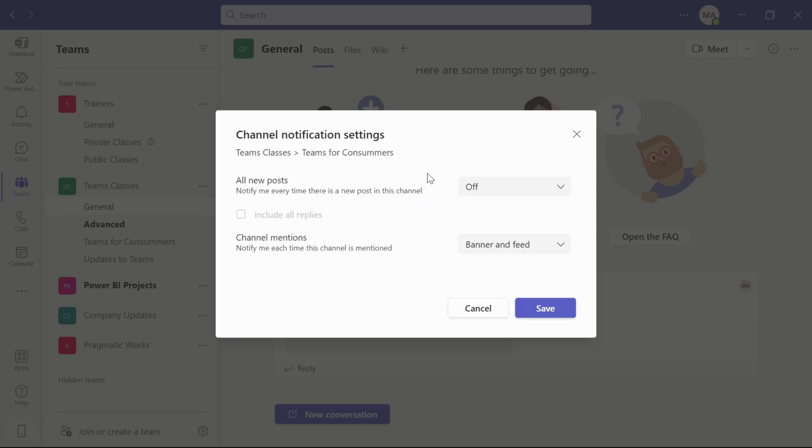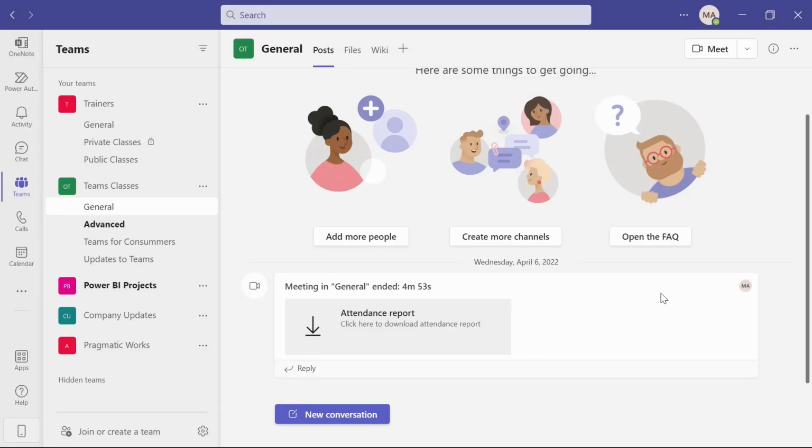All right, so here we can see our channel notification settings for just this channel. So I can decide if I want all new posts to be off, only show in feed, or banner and feed. And then with channel mentions, I can decide if someone mentions me in the channel, do I want that off, only show in feed, or get banner and feed as well. So you really get to control your settings. You get to decide how much you want to be contacted, how many notifications you want to receive. So get in there, clean up those settings, and make it work for you.